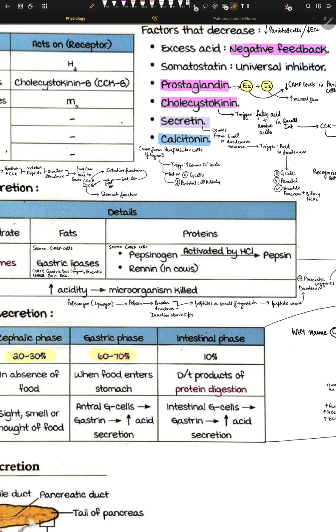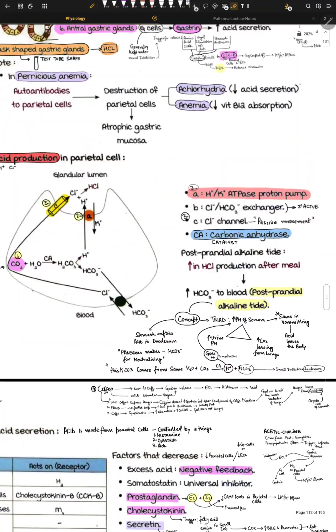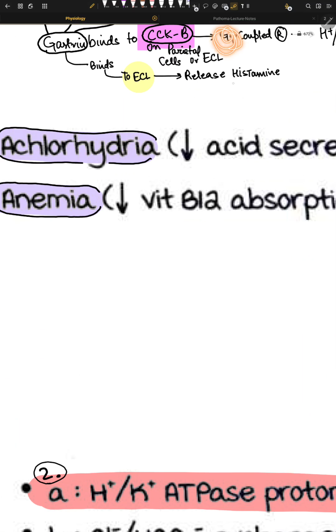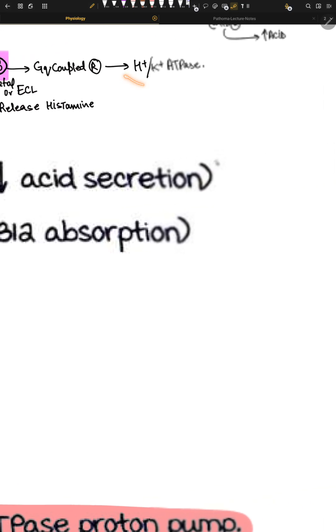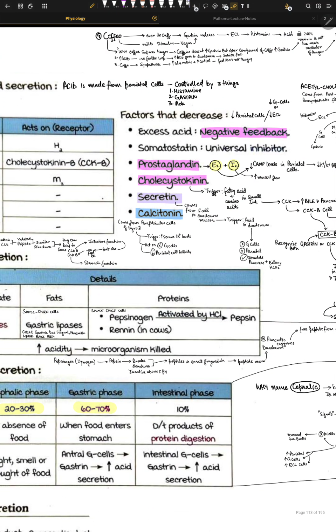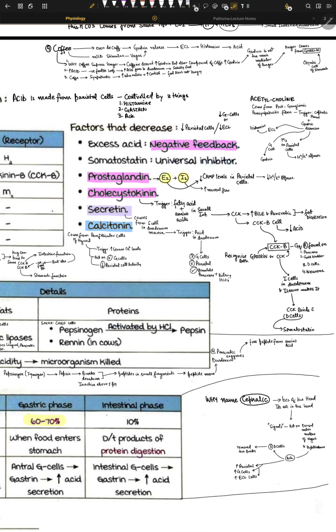If it's on parietal cells, and if it is related with Gs or Gq, for example here it's related to Gq, it means it increases the calcium levels intracellularly, and it will lead to exocytosis of these things, right? So depending upon the location, CCK receptors can act differently. I think that's a good concept to understand.